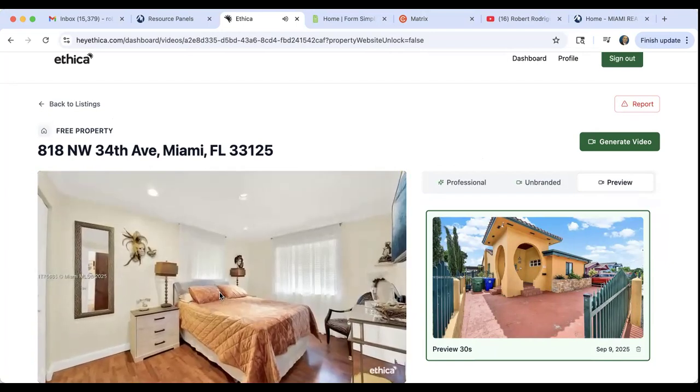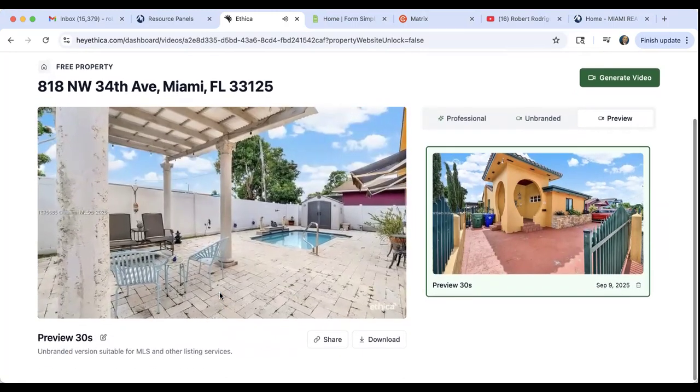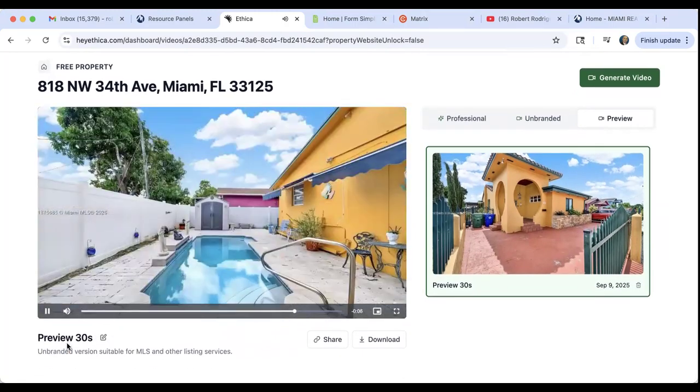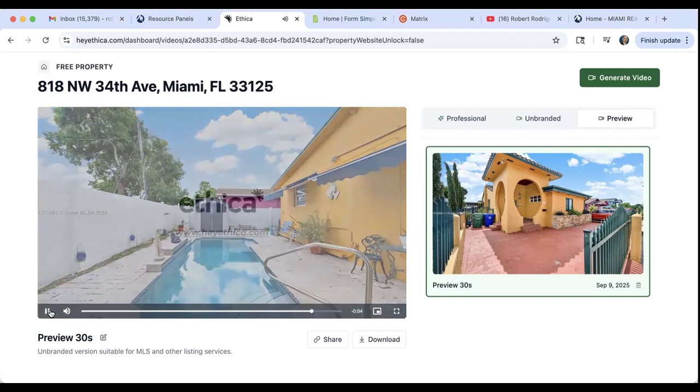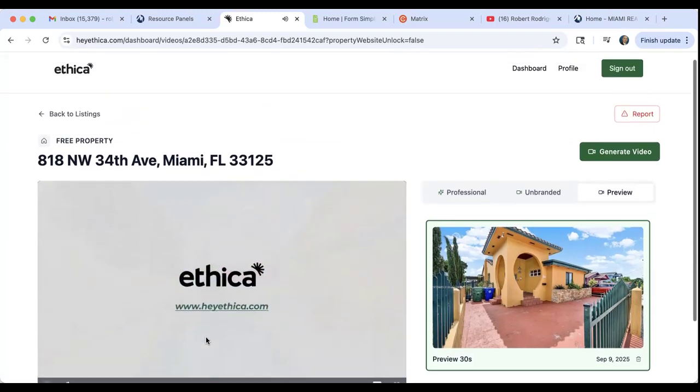All right, guys. So obviously, I didn't really add much to the description. The preview is for 30 seconds. You can add more to the description. You can make a professional video. You can do an unbranded video, and you can just click on generate video to generate the video for your use. All right. So if you need help marketing your property, you can choose the voice that is used,